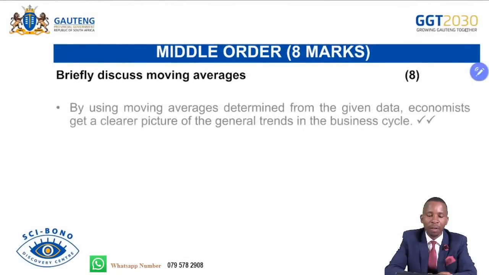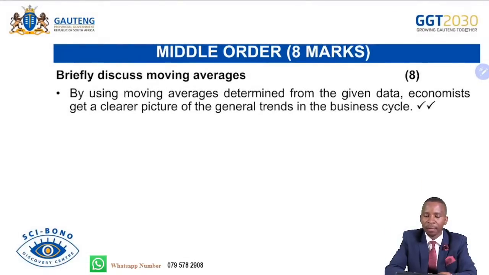We continue with moving averages. By using moving averages determined from a given data, economists get a clear picture of the general trends of business cycles. So economists will get a clear picture of what will happen in future and what has happened in the past based on the economy or the business cycle.